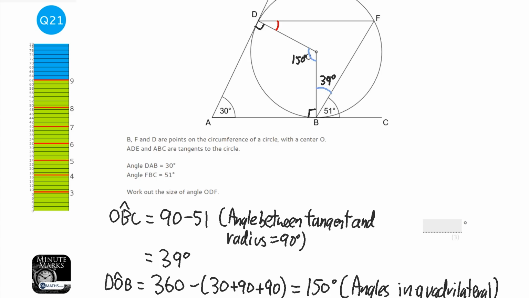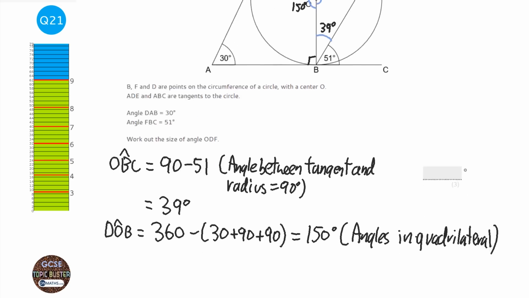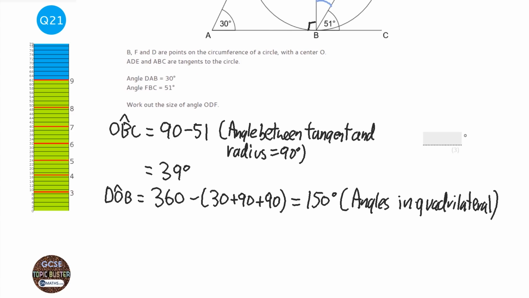So we can work out this angle here. And it's very difficult to know what to call this angle because we've already called DOB once. So we could call this other DOB. Let's go for that. Other DOB equals 360 minus 150.